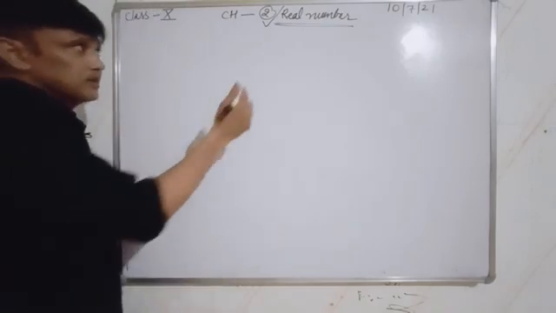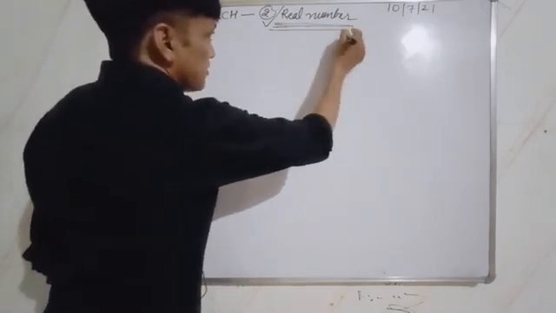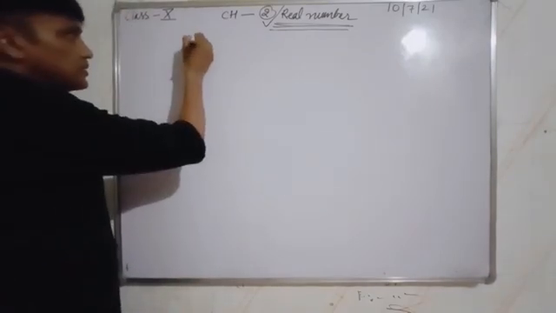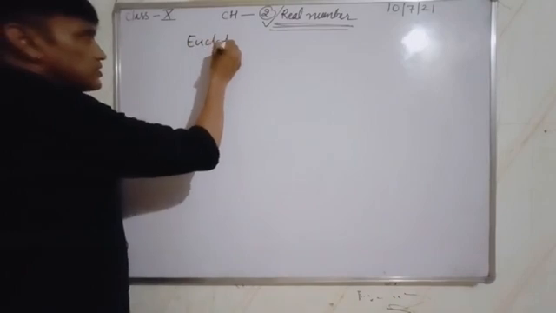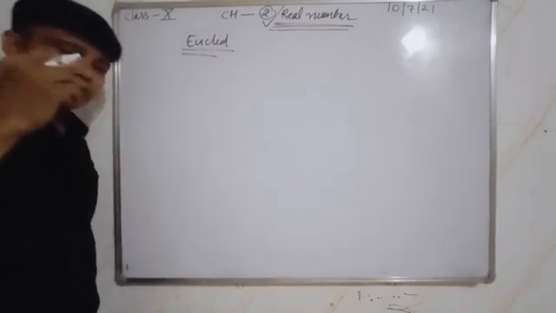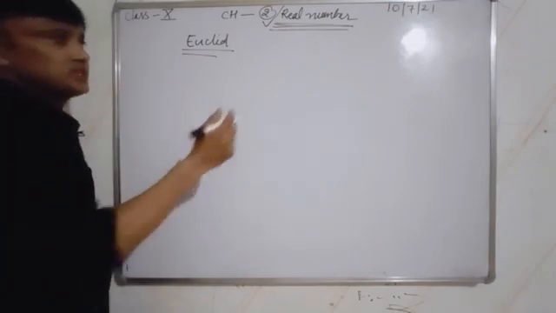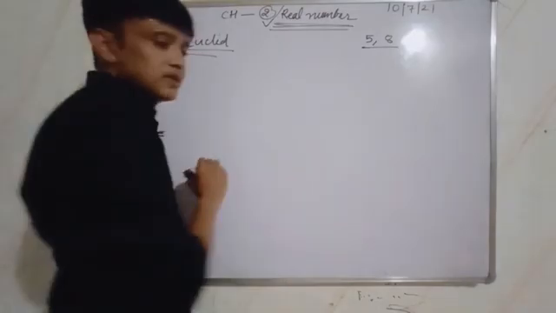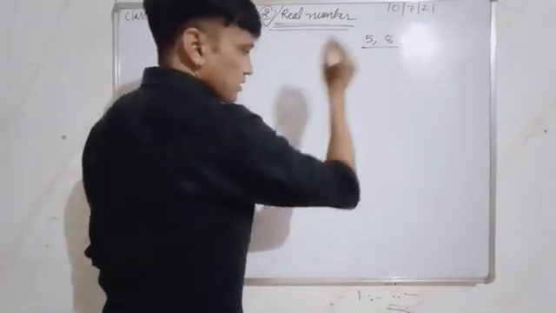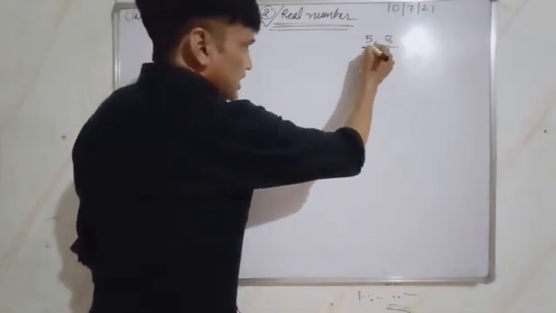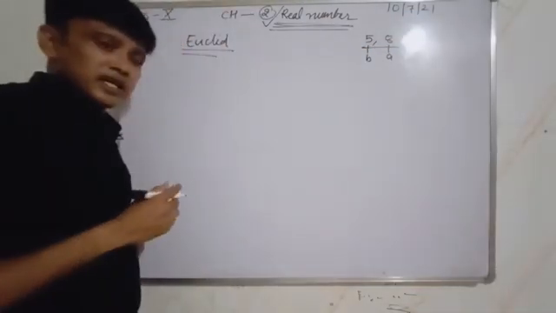In this chapter we study two integers. One mathematician, Euclid, concluded that if we take two positive integers, suppose 5 and 8, I will name the bigger integer a and the smaller integer b.